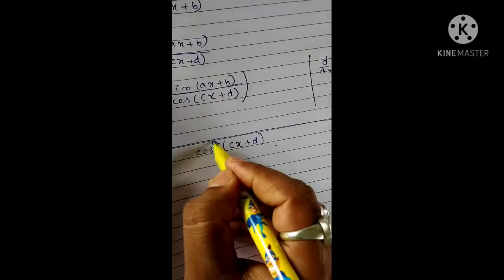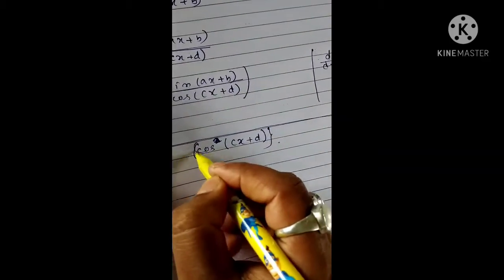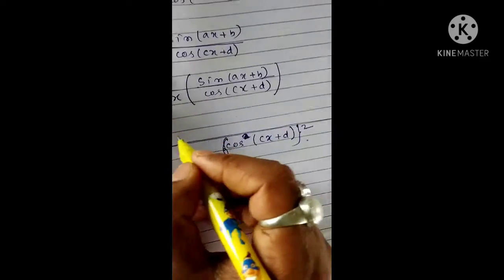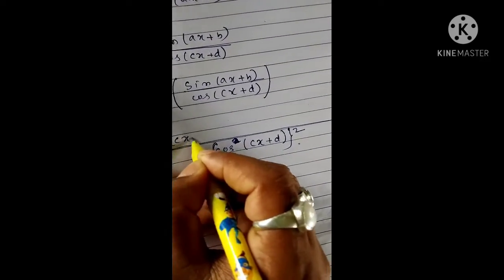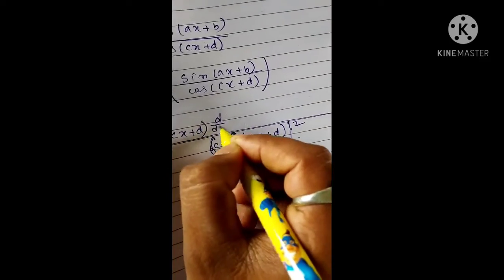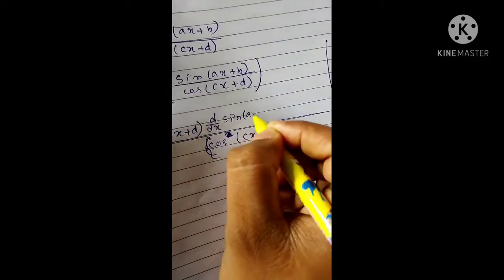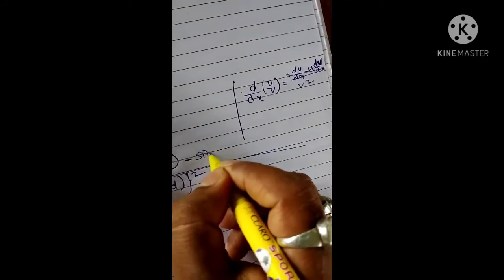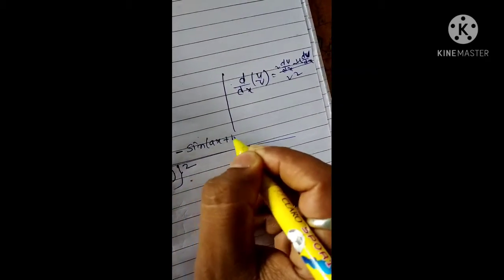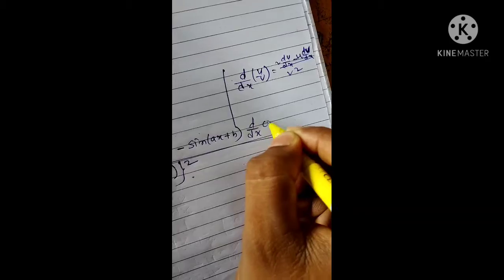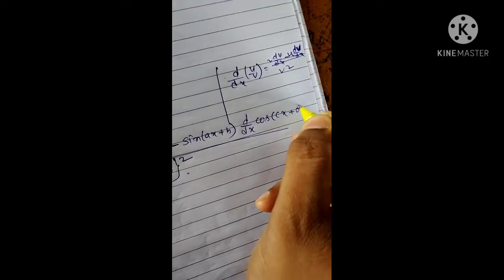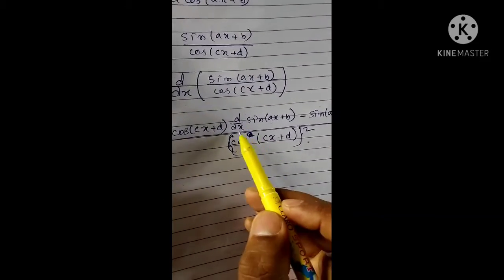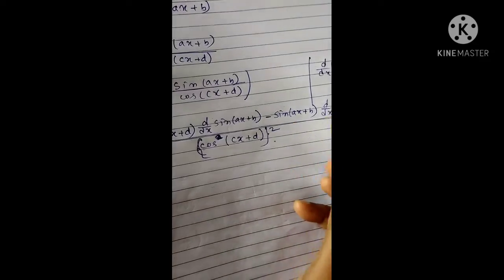Okay, or you can write it in this way, square. Okay, no problem, you apply this one. So now the second function is cos of cx plus d. Differentiation of your first function, sine of ax plus b, next minus first function into differentiation of your second function, which is cos of cx plus d. Okay, like that. Just u v into d/dx of u minus u into d/dx of v, like that.